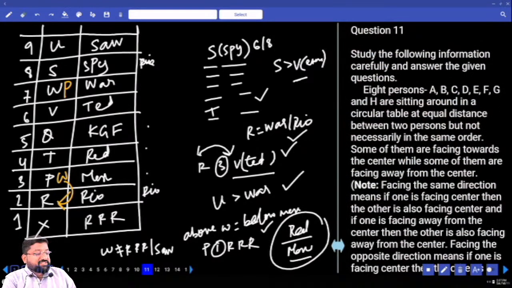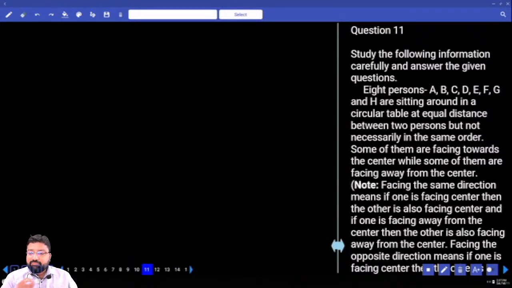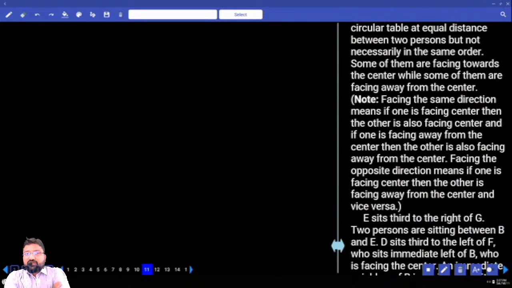What's happening here? Let's see this. How many persons are living around a circular table? Are all of them facing the same direction? Some of them are facing inside and some of them are facing away from center. Note, always read the note. Don't make the mistake of forgetting the note. Not every time you'll have the same information in the note. You can also have some extra information.